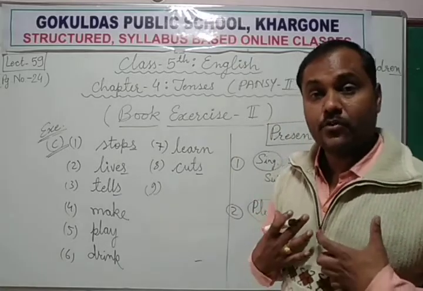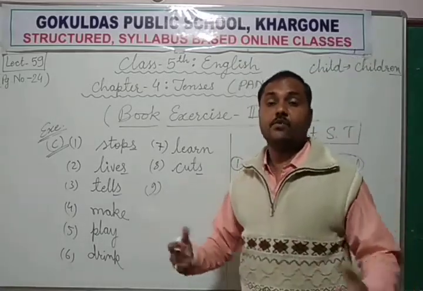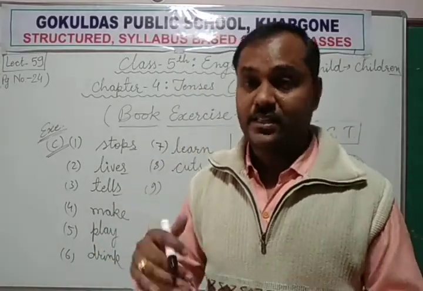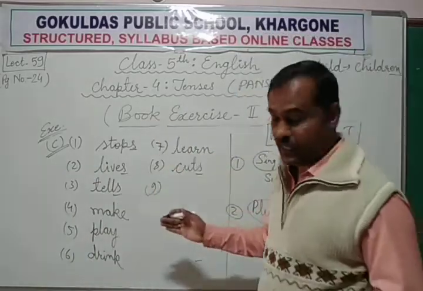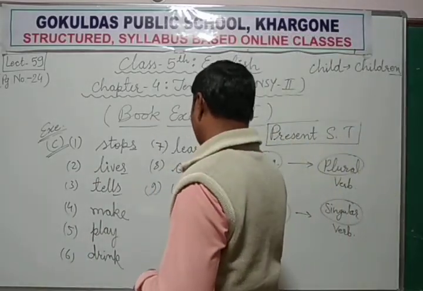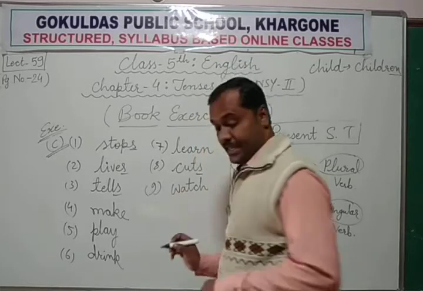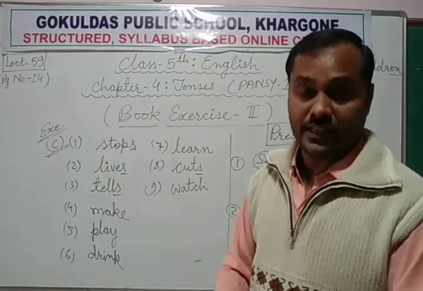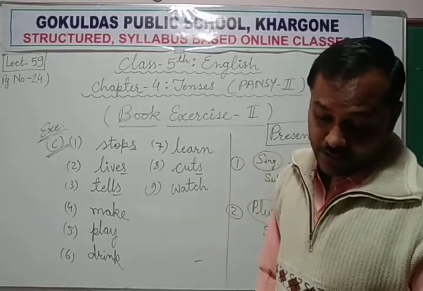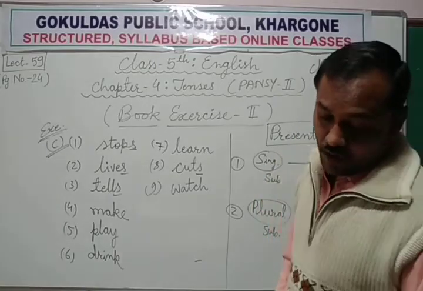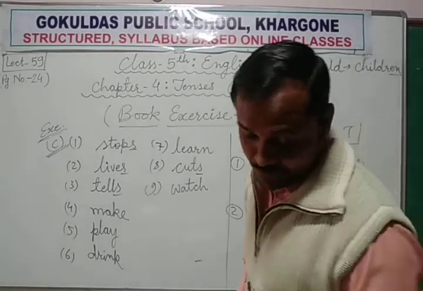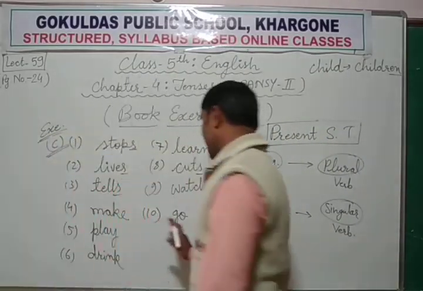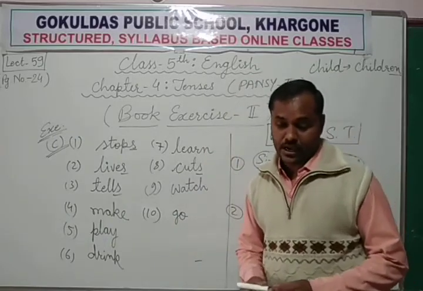Next, we. We means हम. हम means more than one person. I, you, we, and they, these are plural subjects. So if the subject is plural, the verb should be singular. We watch. हम देखते हैं. We watch TV in the evening. हम रोज शाम को देखते हैं. We go to our office every day. We go. Again, we is plural, so we'll use only go. We go to our office every day.